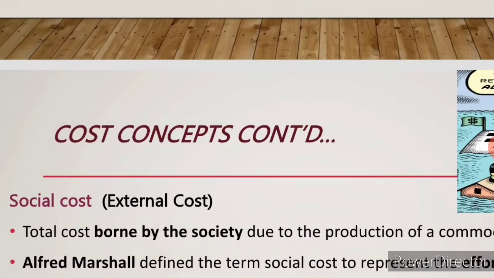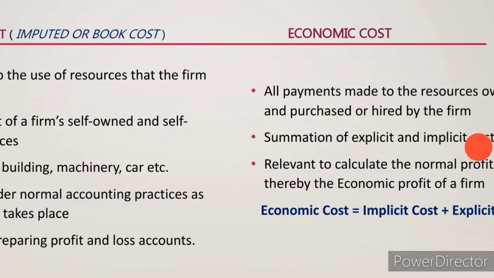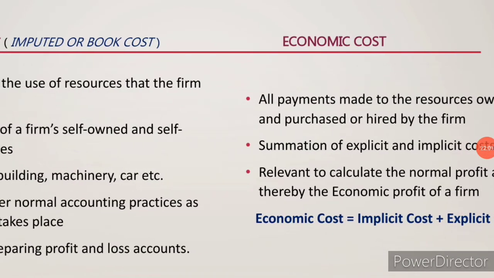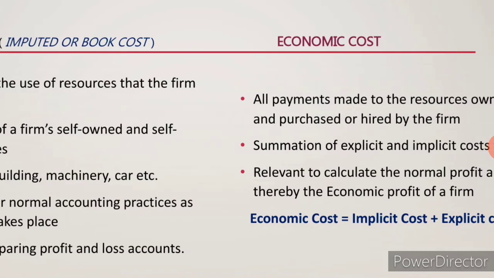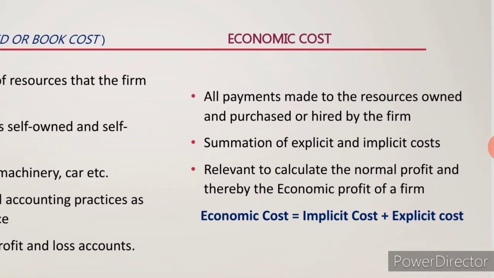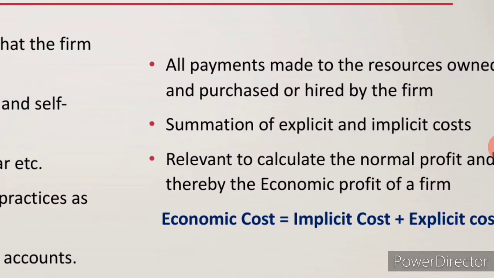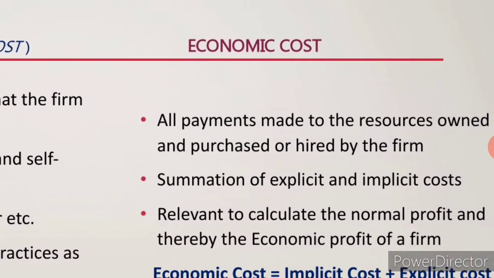Okay. Next we come to know about economic cost. So economic cost means what? Economic cost is the inclusion of implicit cost and explicit cost. So the payment made for the purchase and the payment made for use of own resources, both are included, and it is said to be an economic cost.